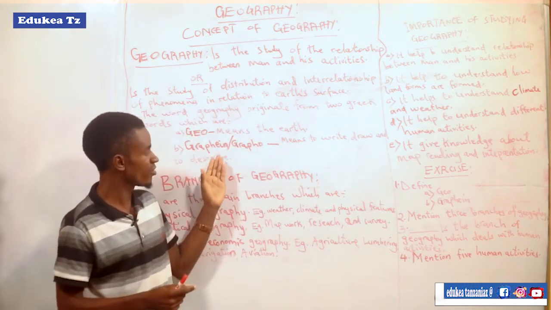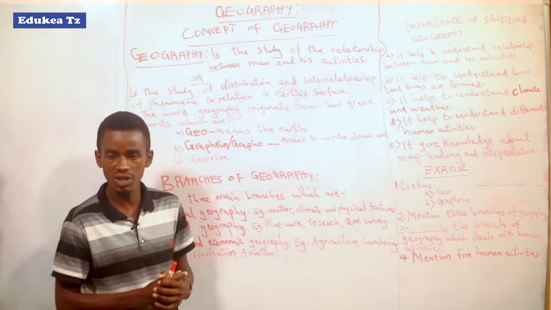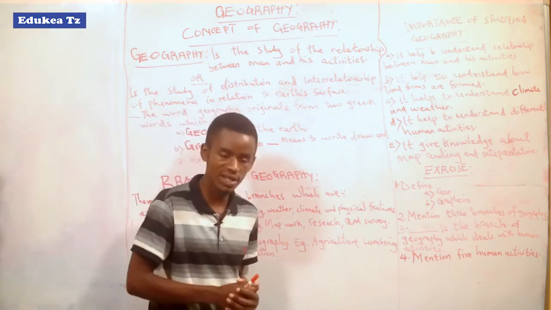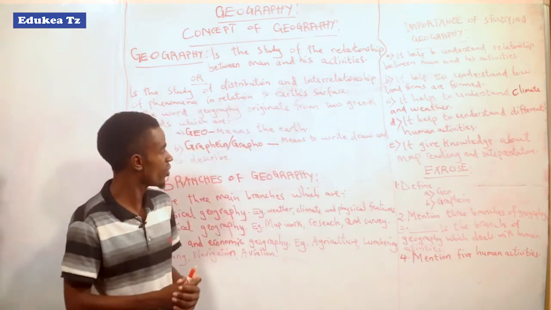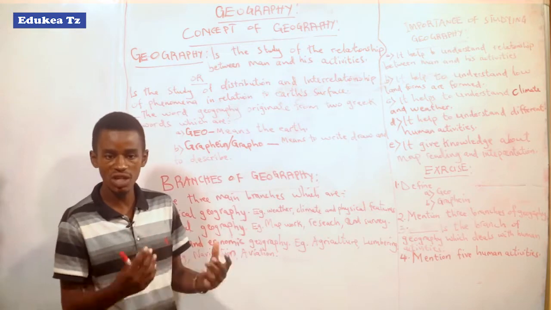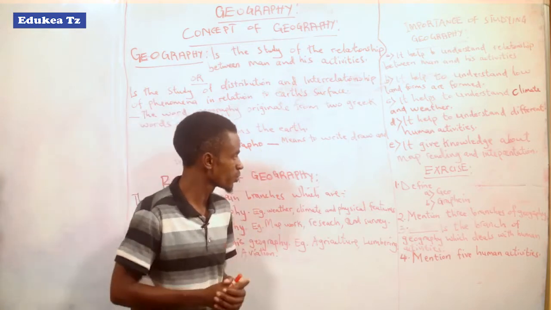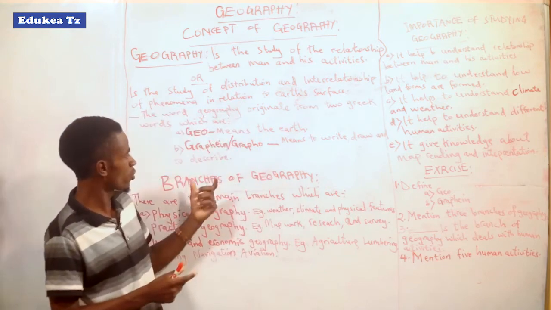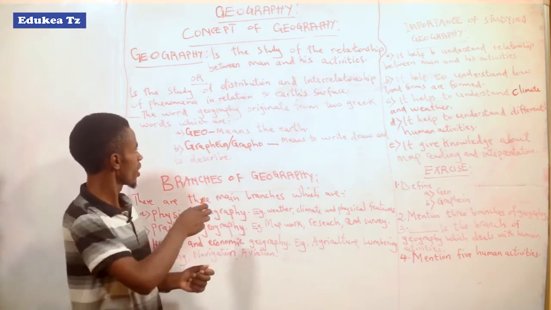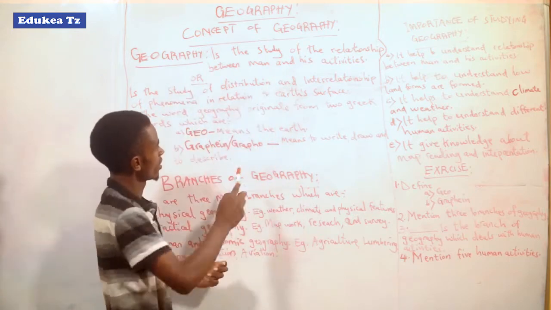The word graphein is Greek. In English it means to write, to draw, to describe. So the conclusion from those two words is that geo and graphein together form the word Geography.